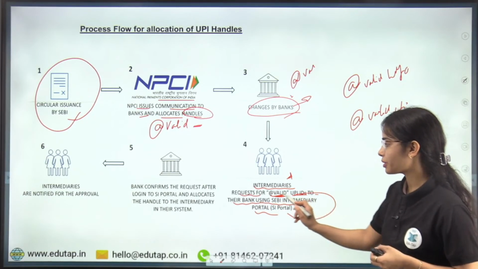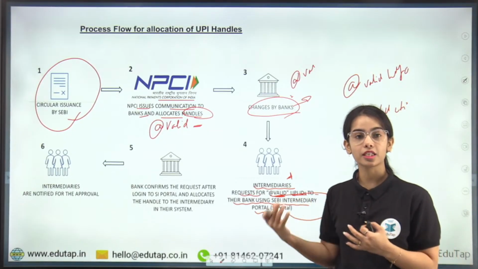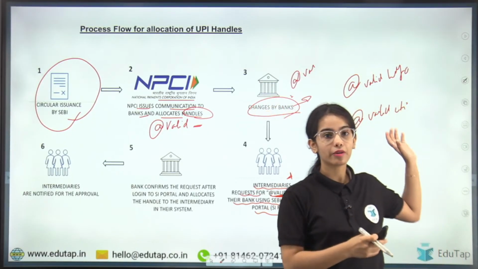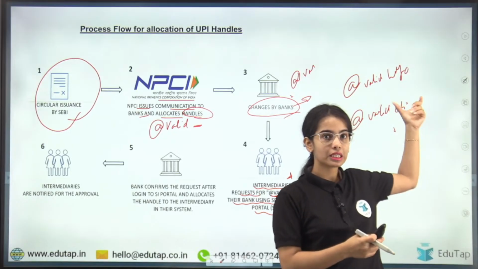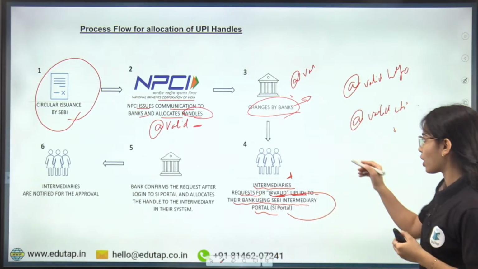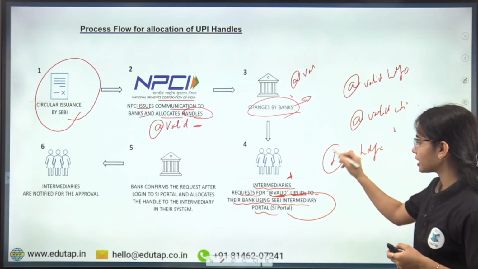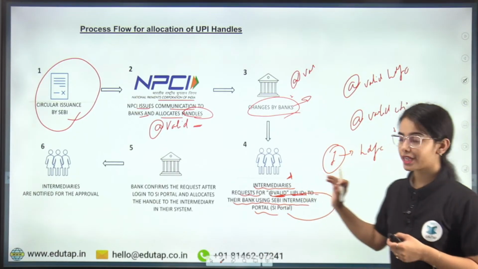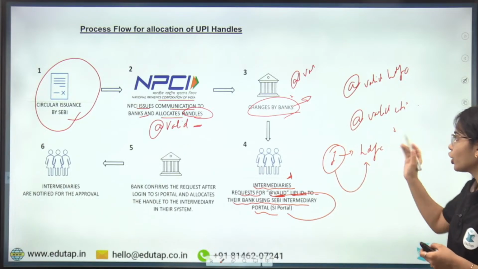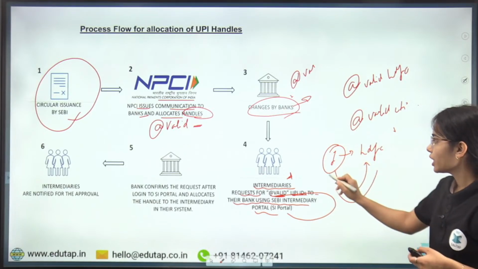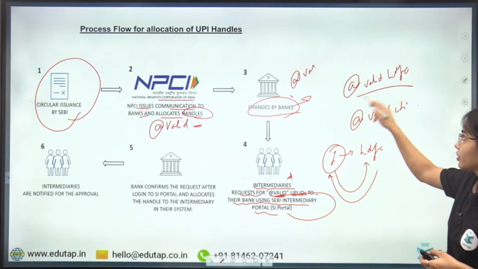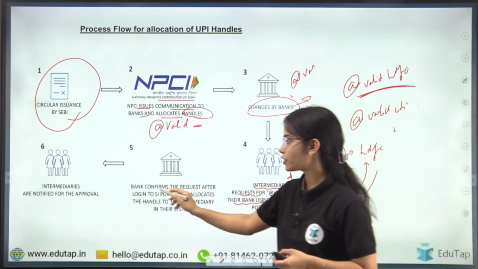Through the portal, the intermediaries will raise the request with the bank that we need the new UPI address with this handle. Let's say the intermediary has an account with SDFC bank. The intermediary, through the SEBI intermediary portal, will raise the request with SDFC bank to provide a new UPI address with this new handle. The bank confirms the request.